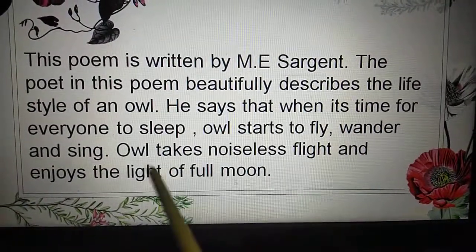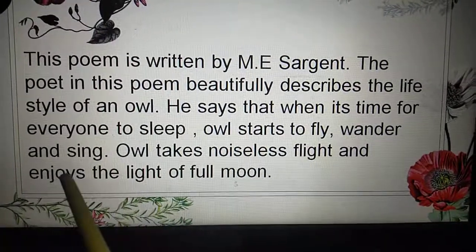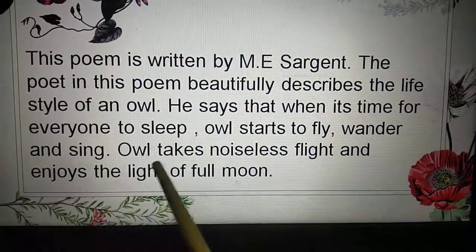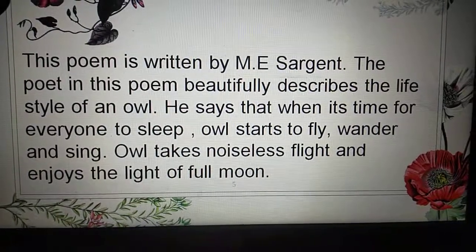So beta, this was our poem and its main idea. You will write the main idea of the poem and send me a picture of your work.